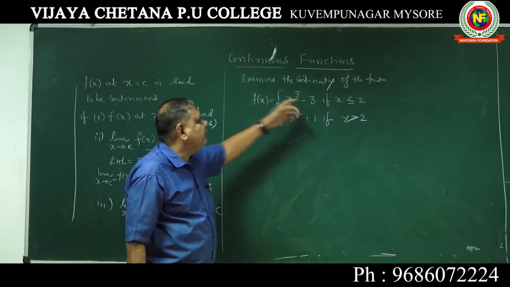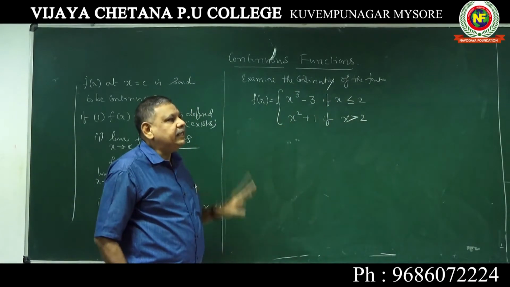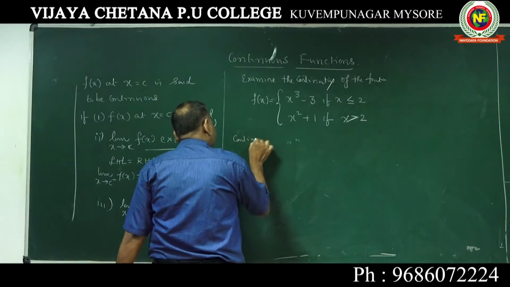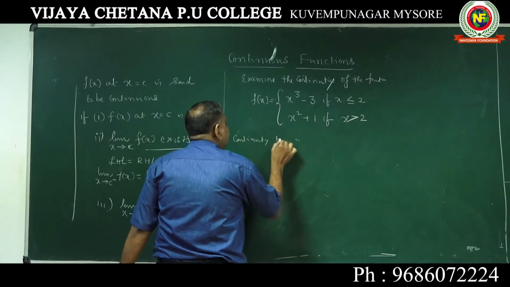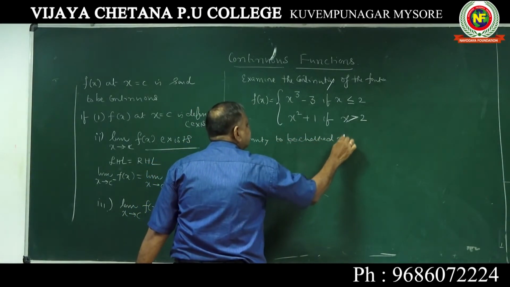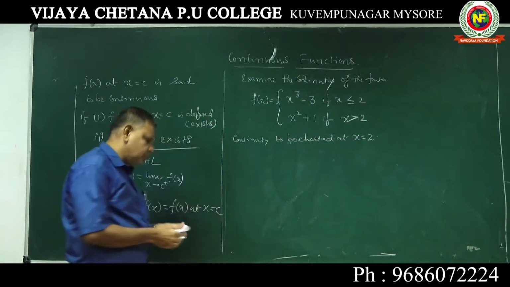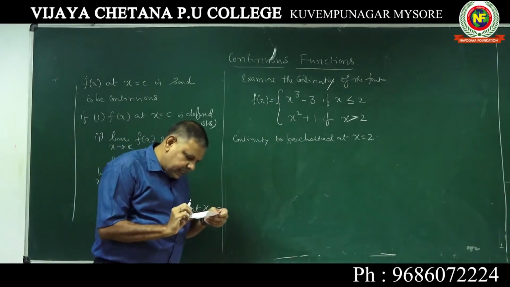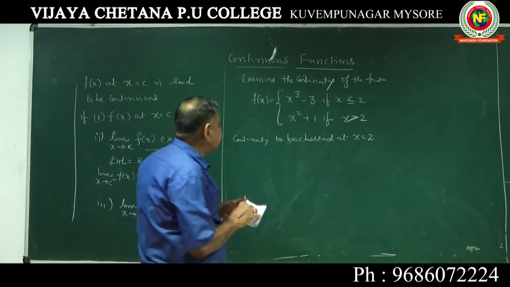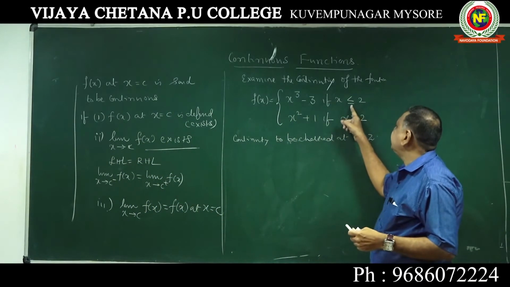We have to check the continuity at x equal to 2, whether it is continuous. Now you should write: continuity to be checked for the given function at x equal to 2. At x equal to 2 we have to check the continuity of the function. Now first, check whether f of x at x equal to 2 exists.